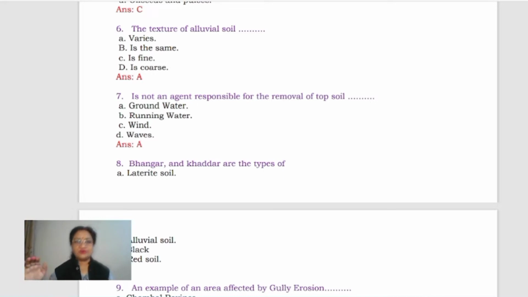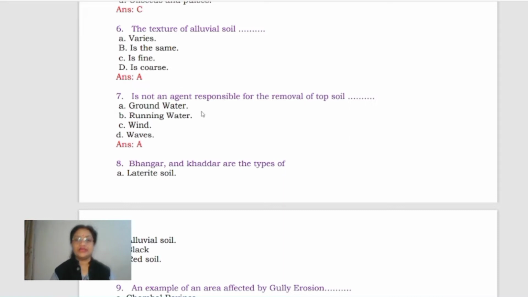As we move towards the western side, central part of the plains of India, you'll find loamy soil. Loam content means the particles become, the texture of soil becomes a little bigger. And as we move towards the western side, you'll find the coarser particles are there, or you can say sand content is more. So this is how we can say that the texture of alluvial soil keeps varying. So the A option is correct.